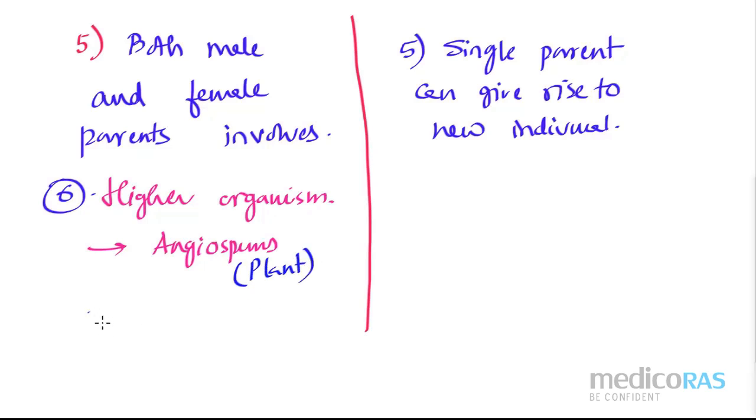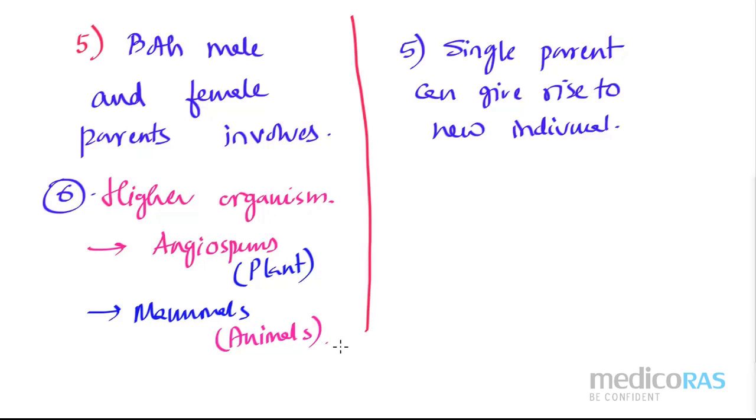And we can also write about the mammals, if I'm considering the higher organism in case of animal, right? Not only mammals do sexual reproduction. Some other higher organisms like vertebrates are also involved in sexual reproduction, right? We have given examples only from plant and animal.